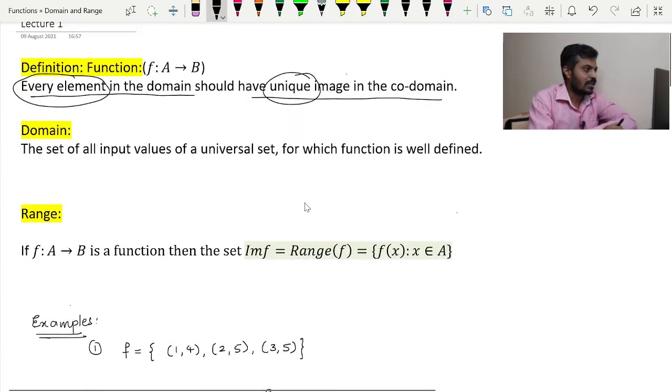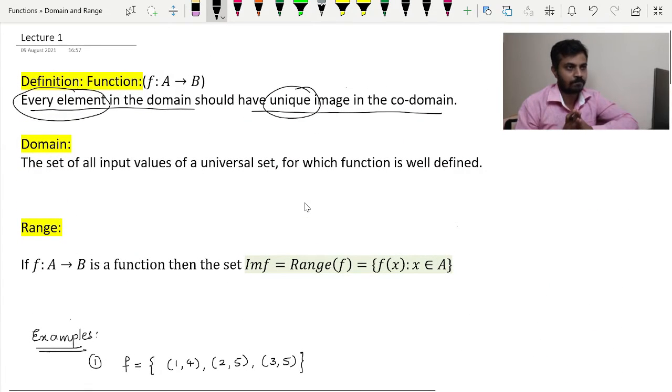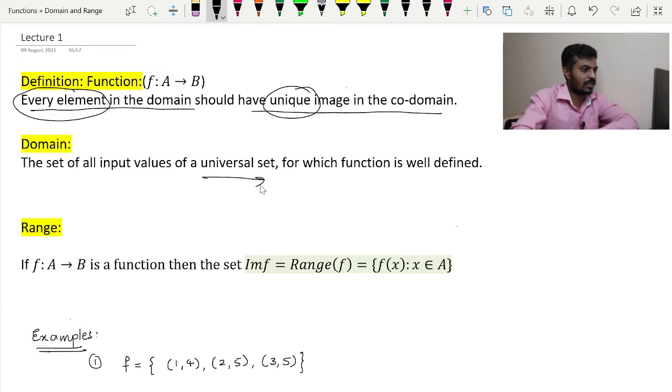Now let us come back to the definition of domain. In order to find the domain, you should be very clear about your universal set. Now in today's lecture, our universal set is set of real numbers. So actually what does the definition of domain say? The set of all input values of universal set for which your function is well defined.